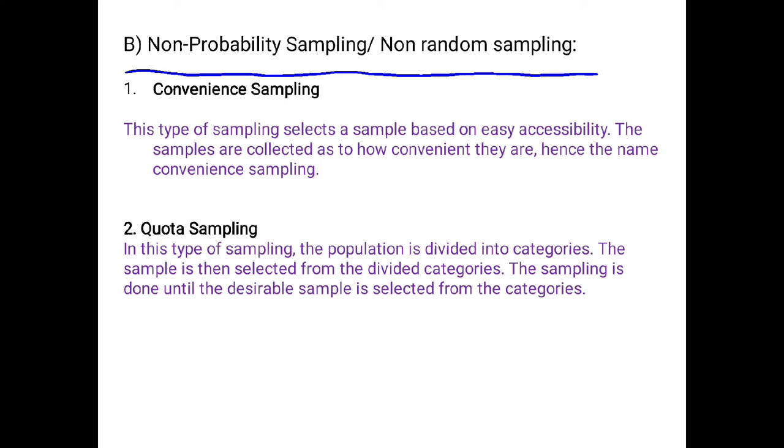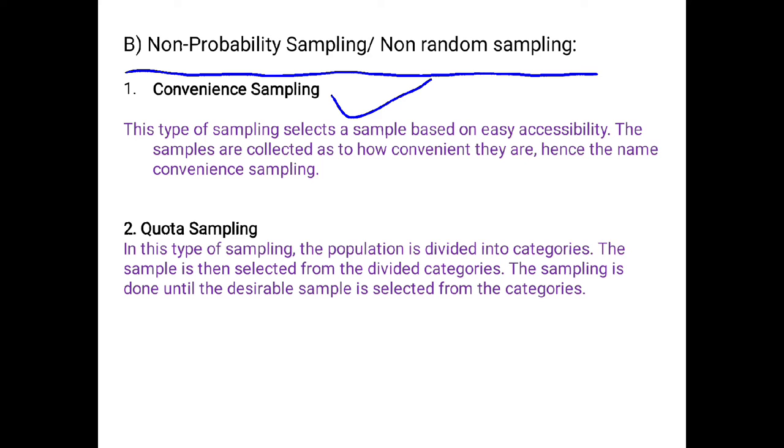The first method, convenience sampling. Convenience sampling is one of the simplest methods. It is based on the convenience of the researcher. Wherever the researcher finds it convenient, he simply collects the sample units, and that is why this method is called convenience sampling.